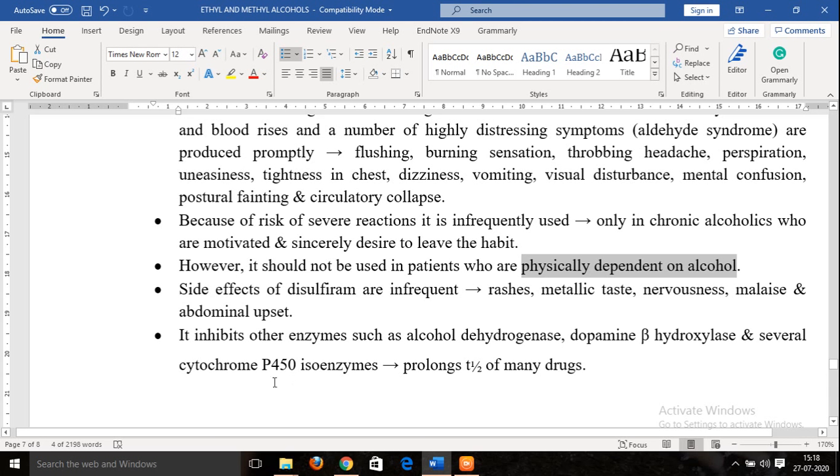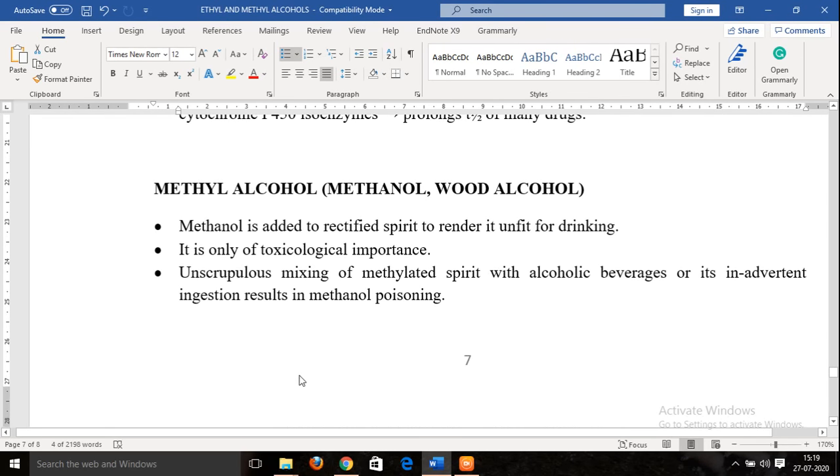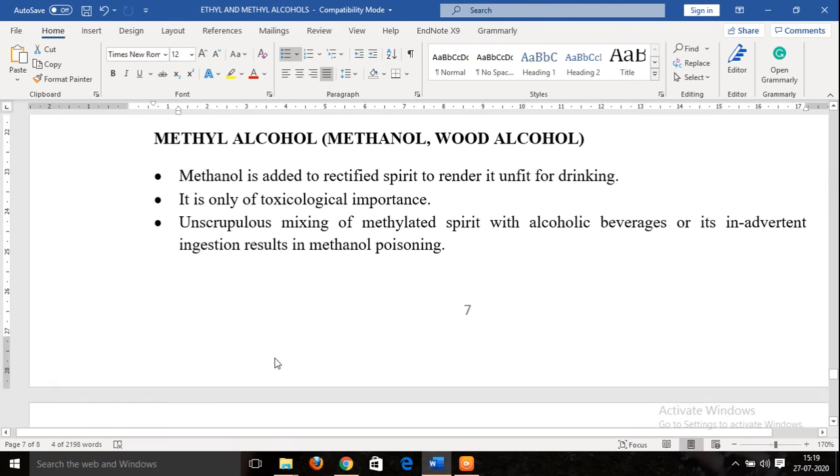Because of inhibition of these cytochrome P450 enzymes or microsomal enzymes, it prolongs the half-life of many drugs. Because their metabolism gets inhibited, those drugs which are dependent on these CYP450 enzymes will have their action prolonged, or they will remain in the body for a longer period of time. So this is to do with the aldehyde dehydrogenase inhibitor.